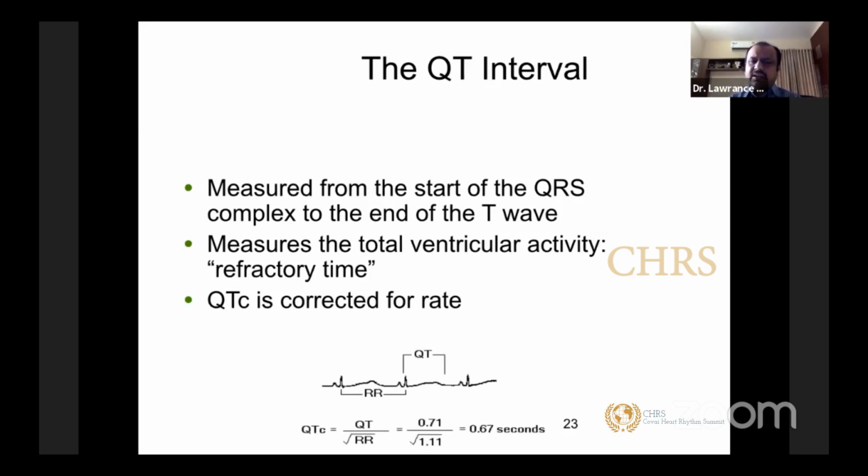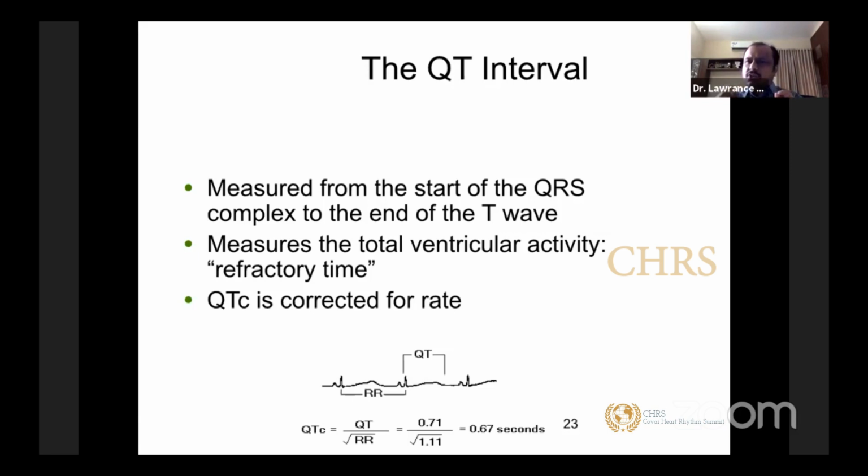You measure the QT interval and the RR interval. QT divided by the square root of the RR interval gives you a QTc number. Most of your smartphones have algorithms. You have an app like MDCalc which can immediately measure your QT, measure your RR, put them in the formula, and give you a QTc. If you do not have access to all this, you just take the QT interval given by your automated ECG.